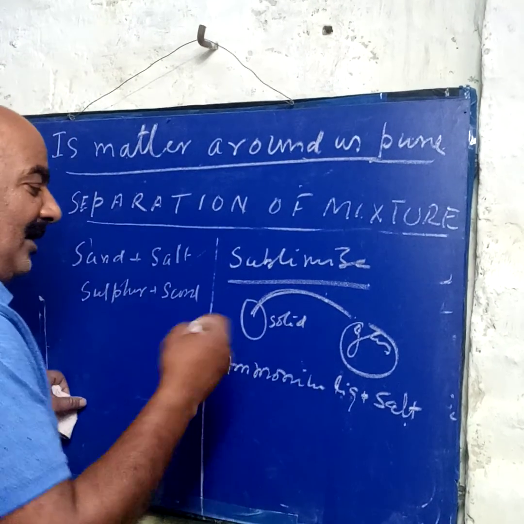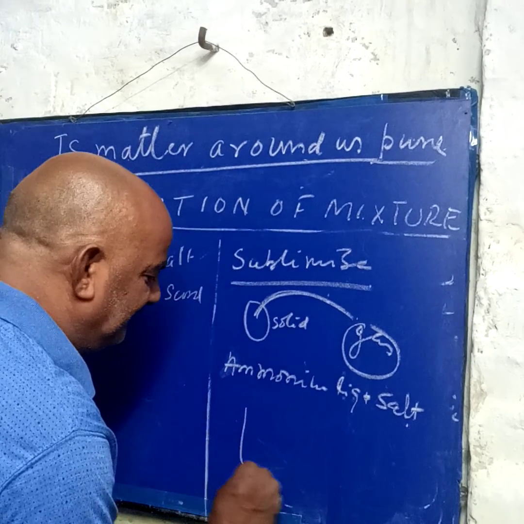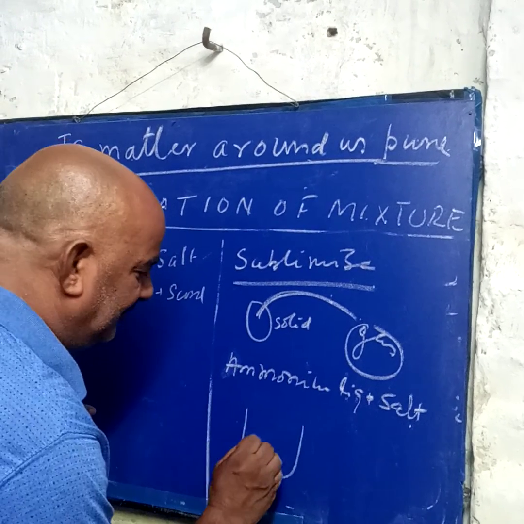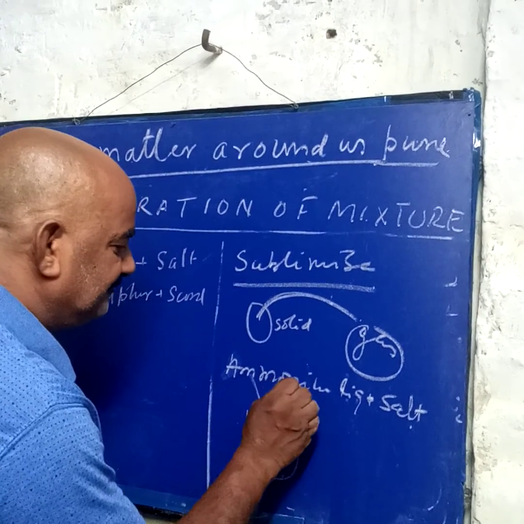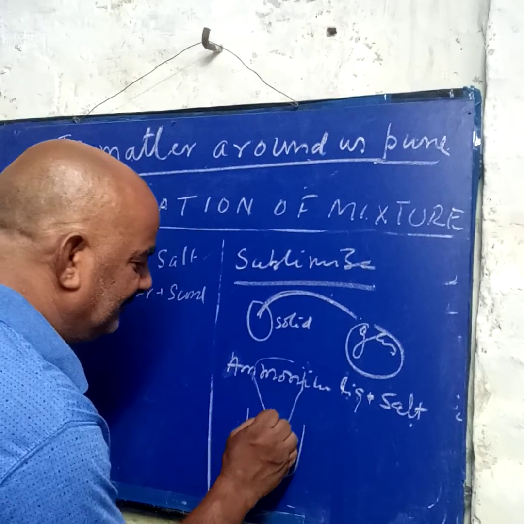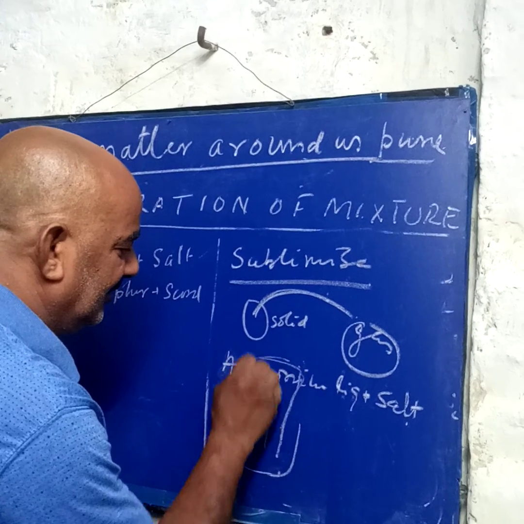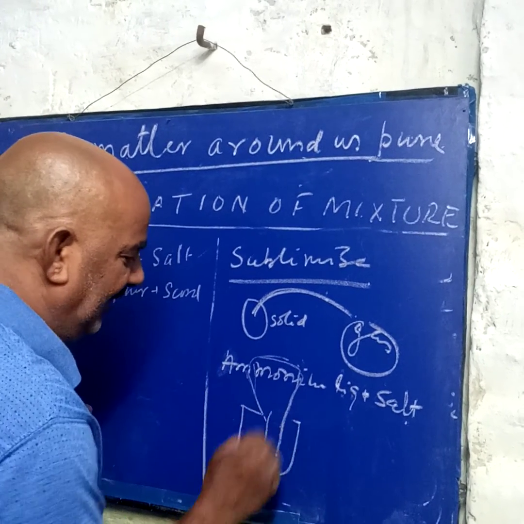Now we will separate it. How do we separate it? We take a beaker. We take both: some salt and ammonium chloride. And here we are given a funnel with filter paper. Now close this one and heat it.